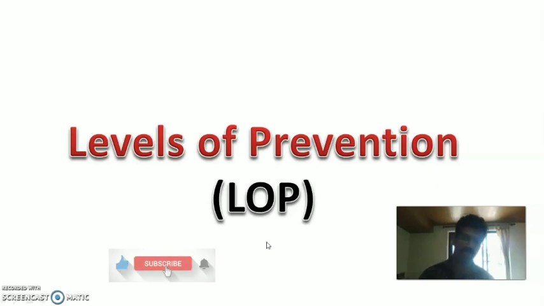Then in the fifth semester, community health nursing first has the topic of levels of prevention. Even for School of Nursing students, GNM programs, community health nursing, and B.Sc and M.Sc programs, the most important short note or essay is levels of prevention. So let us talk about levels of prevention.